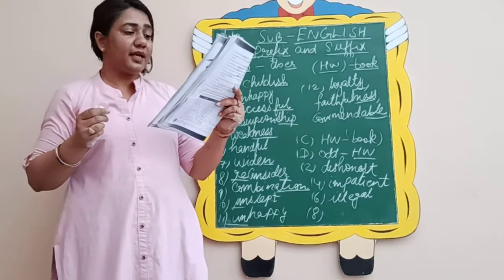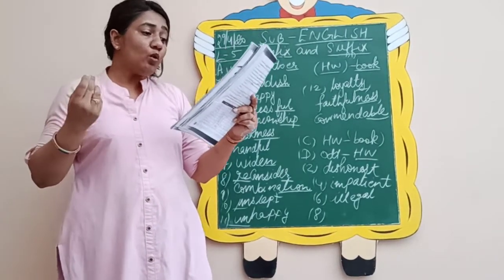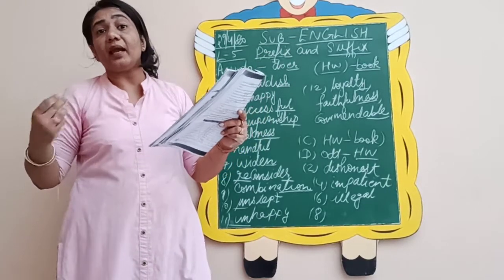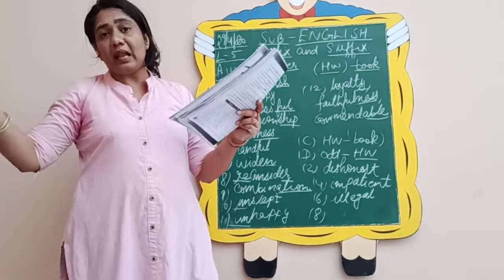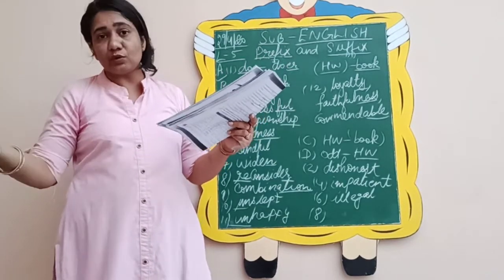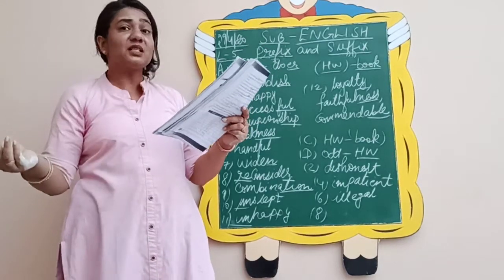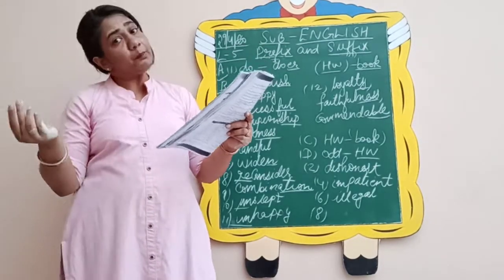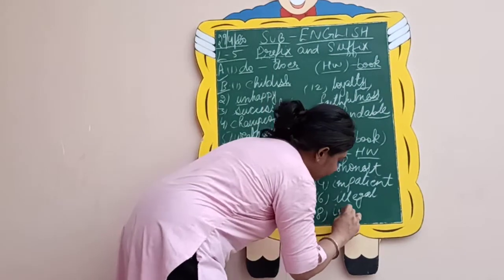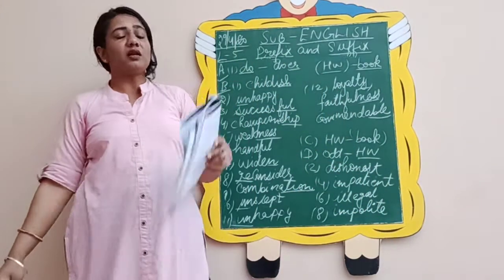Leela is very dash, she upsets people easily. So one who upsets people easily, why do we make people angry? One thing can be possible, that we don't speak nicely to them, that is, not speak politely to them. So one who upsets people easily can be the impolite person. So this way you will find out the words and change them by adding prefixes or suffixes.